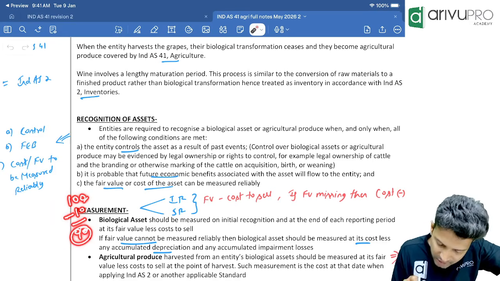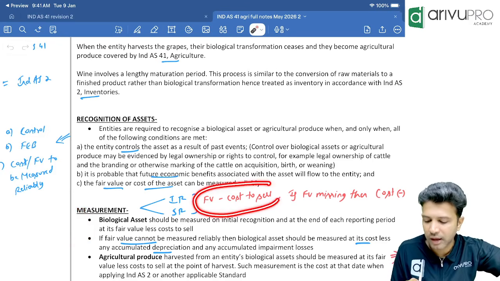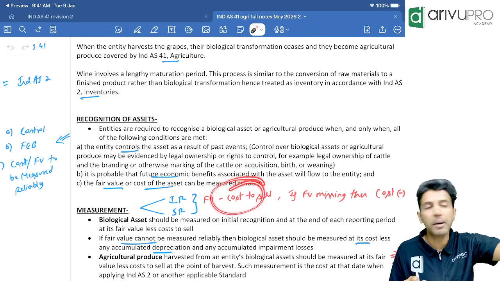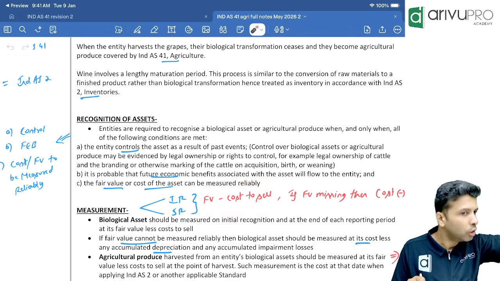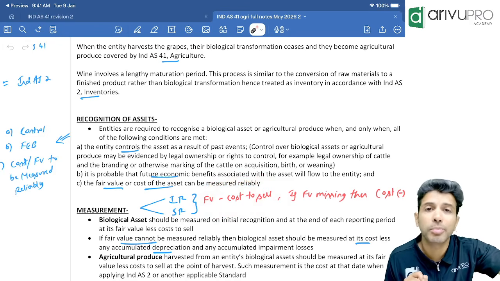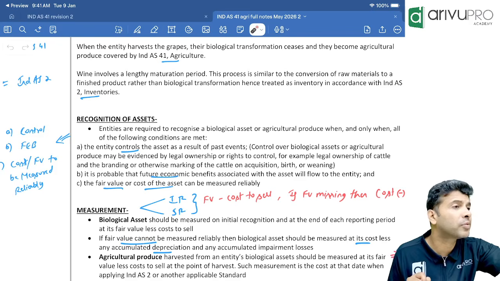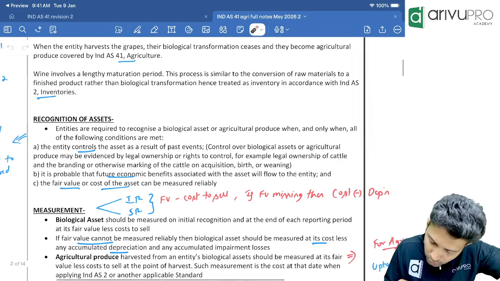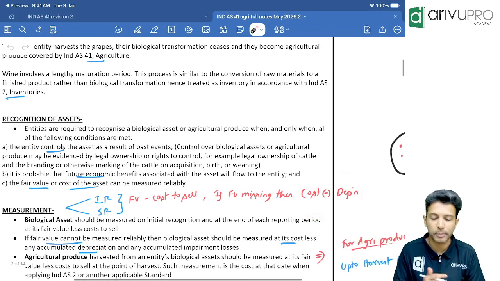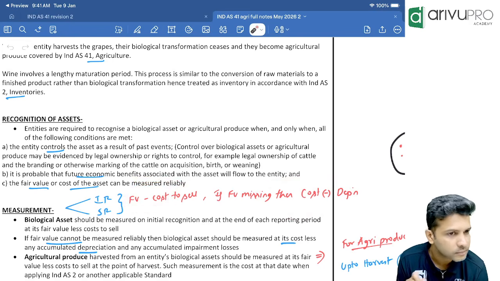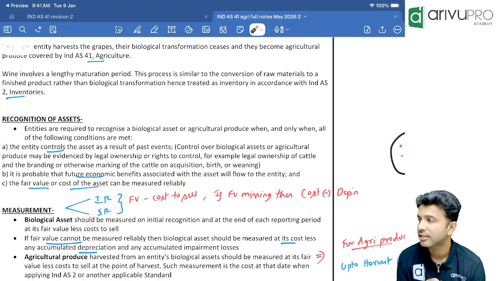No. Hence, if you are measuring the assets as per Ind AS 41 at fair value less cost to sell, means depreciation will come or no depreciation will come? No depreciation will come. However, if fair value is missing, then you will measure Ind AS 41 assets at what value? Cost model. If you're following cost model, then you will reduce depreciation. Getting the difference between these two, everybody? No issues? And this is initially as well as subsequently.